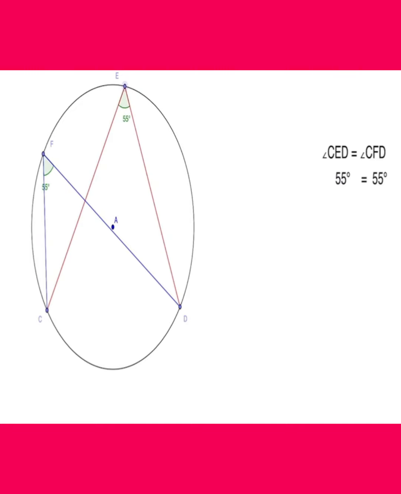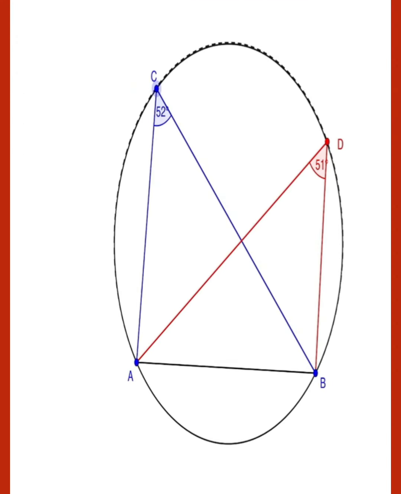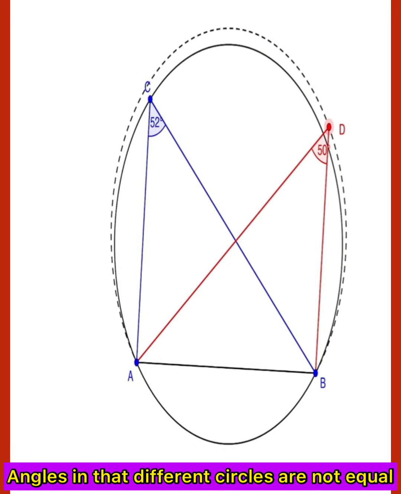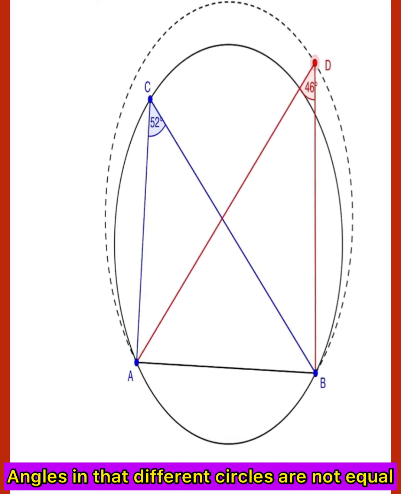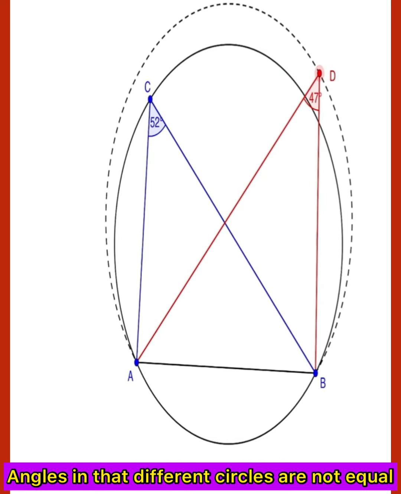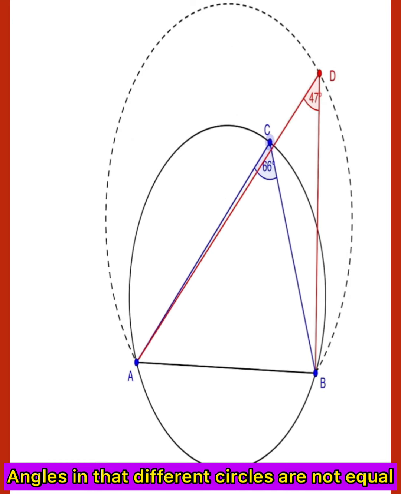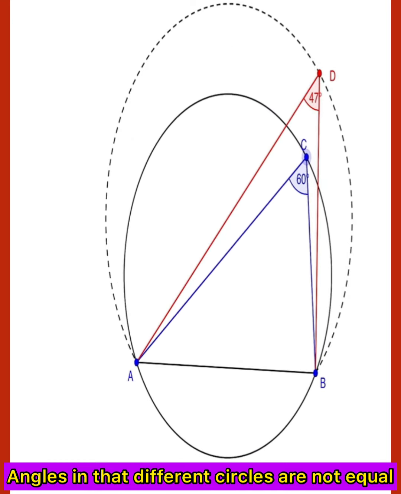In the other way, you can see that here are two angles given just here. Angles just here in the same segment, but the circle is not the same. So you can see that angles are not equal. We move anywhere, then the angle changes.